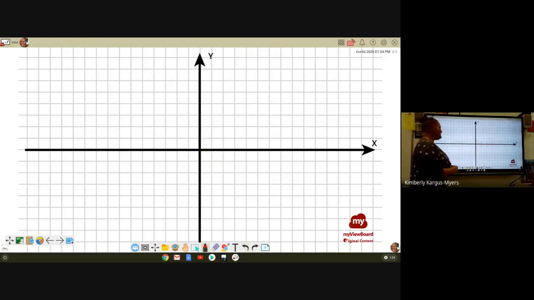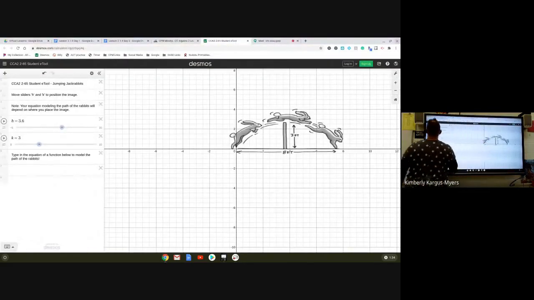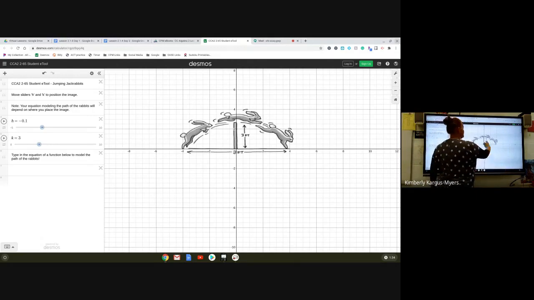What happens if you didn't set it up that way? In other words, if I go back to my e-tool, what if I set the fence at the origin? So instead of starting at 0 and going to 8, what if I started at -4 and went to +4 and had my vertex along the y-axis?